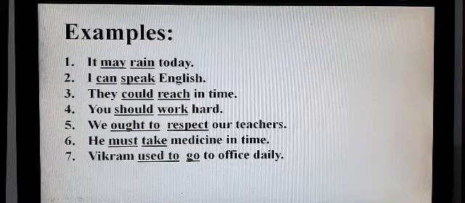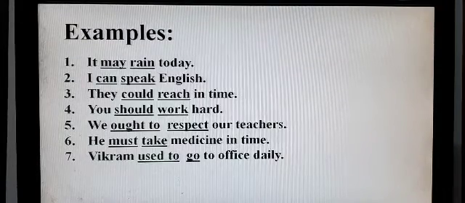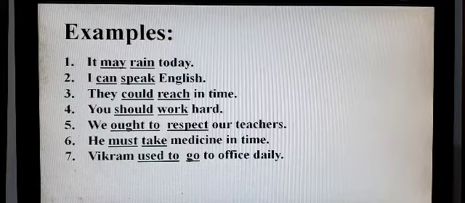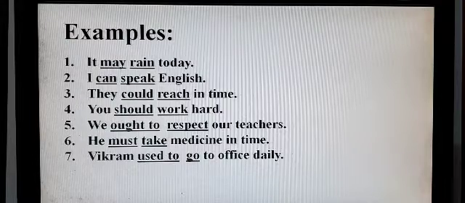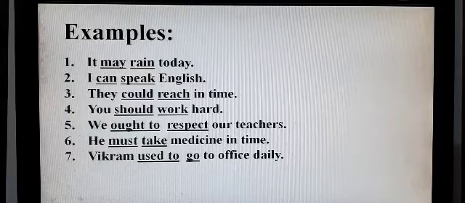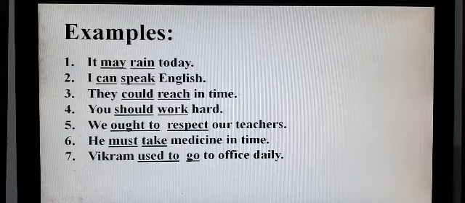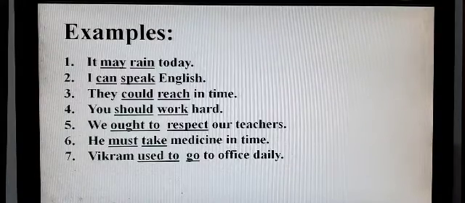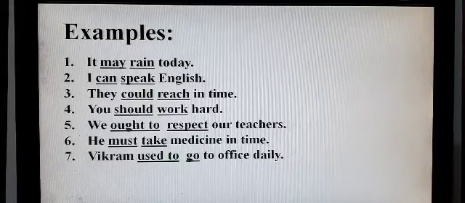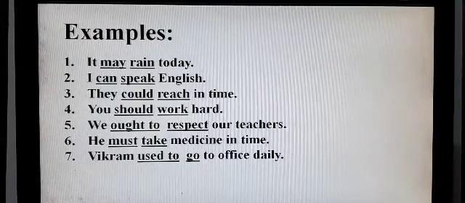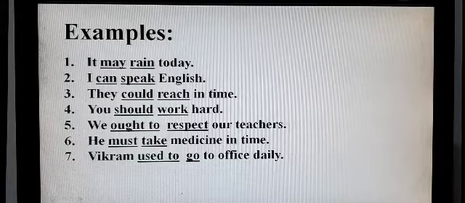They could reach in time. Reach is the main verb and could is auxiliary verb. You should work hard. Here work is the main verb, whereas should is the example of auxiliary verb. We ought to respect our teachers. Here respect is the main verb, whereas ought to is the example of auxiliary verb.